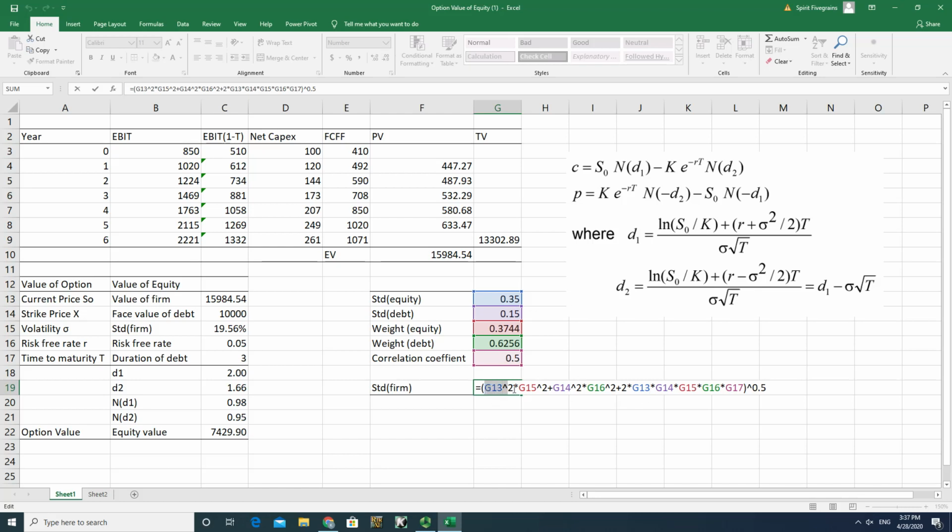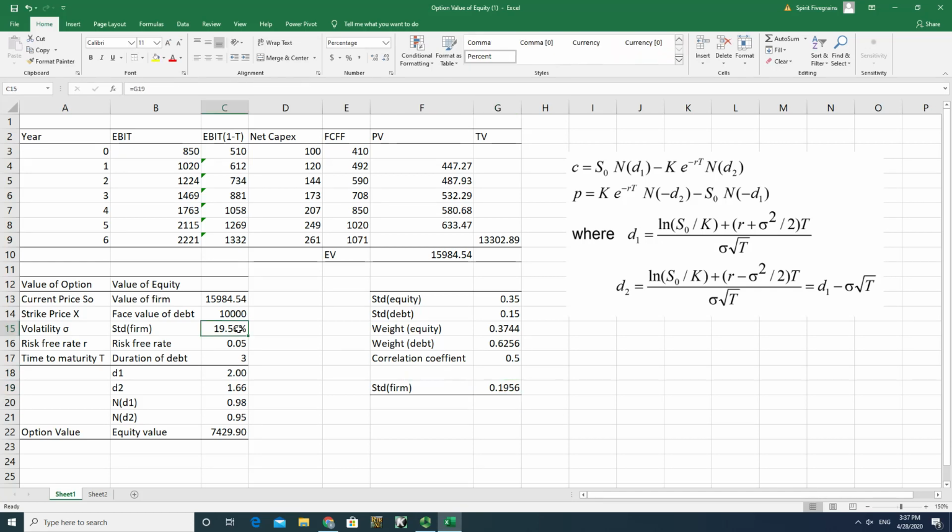So everything in this parenthesis gives you the variance of the firm, but here I need a standard deviation. That's why I take the square root to get the standard deviation of the firm, which is around 20% here. So here I got the third variable, standard deviation of the firm.